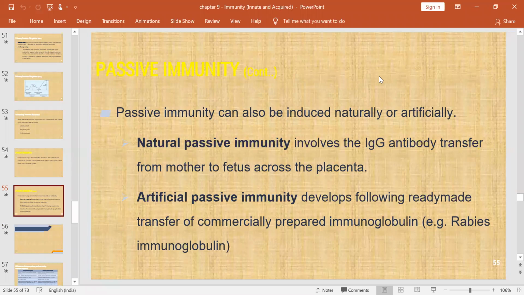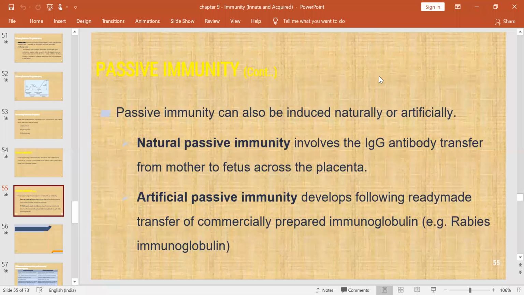One is natural passive immunity. Usually, this is transferred from mother to baby. That is, IgG antibody transfer from mother to baby across the placenta. This is the natural one.